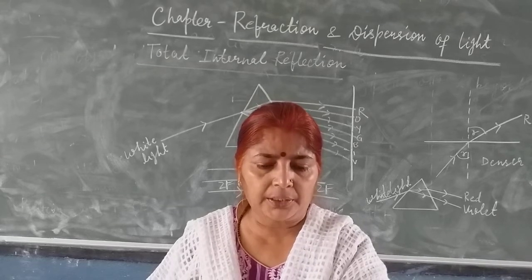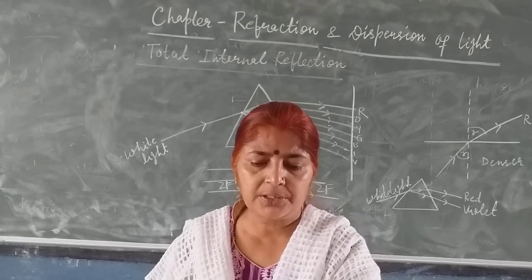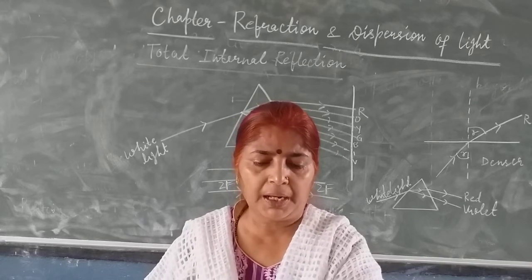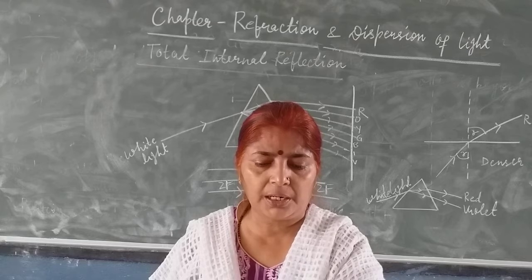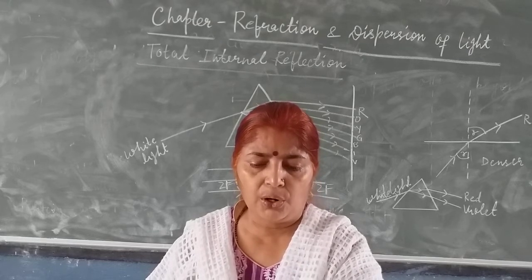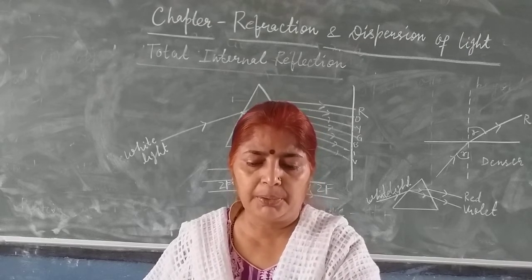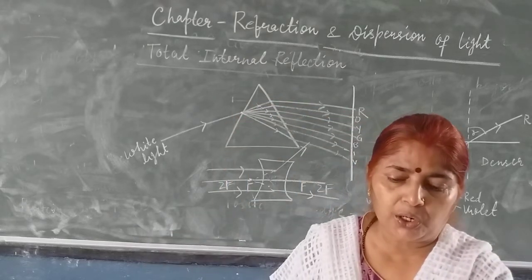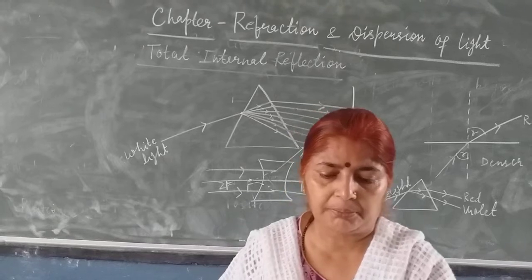Next one, an object should be placed at the dash point so that a convex lens forms a real and inverted image of the same size. In the blank you have to write 2F. Now write true or false for the following statements.